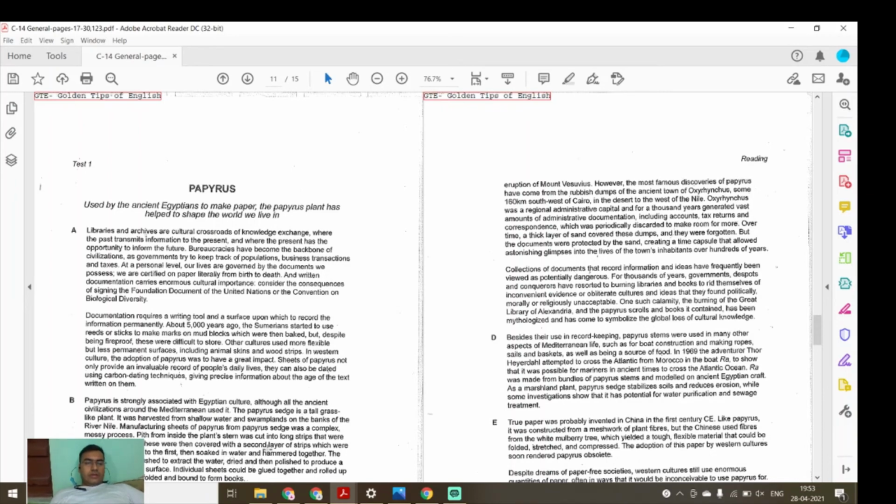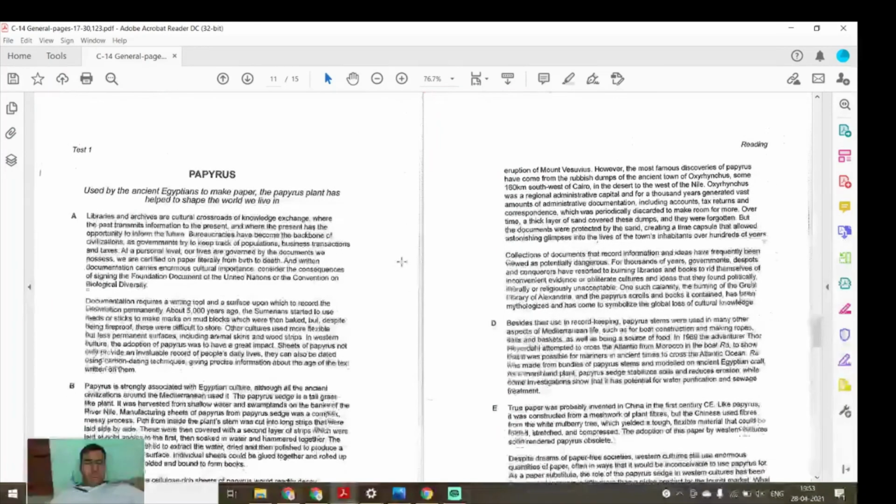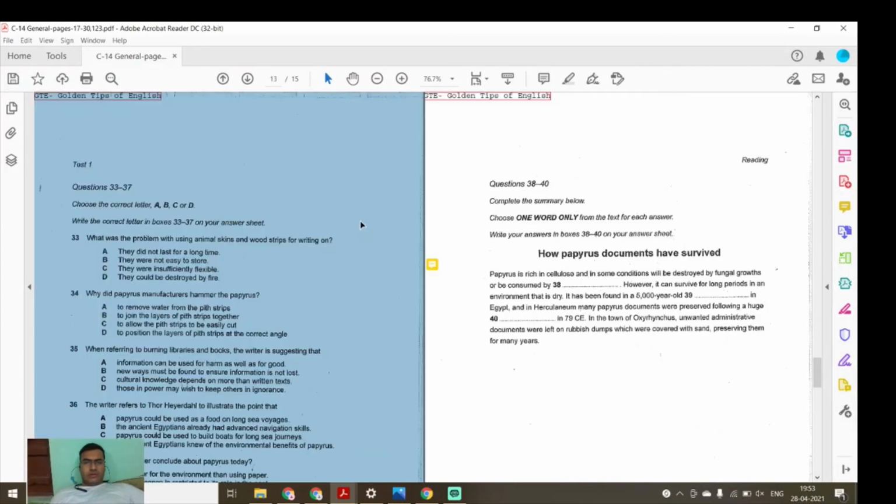See, it has been written, these were then covered with a second layer of strips which were laid at right angles to the first, then soaked in water, hammered together. The sheet was then crushed to extract the water, dried and then polished to produce a high quality writing surface. So what are the options? To remove water from the papyrus strips, to join the layers of the papyrus strips together, to allow the papyrus strips to be easily cut. To join the layers. Actually, the two layers have been beaten by a hammer. So our answer will be B.